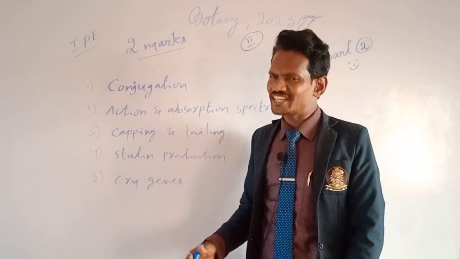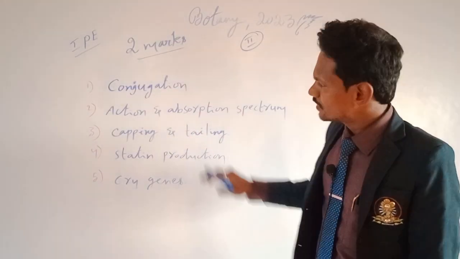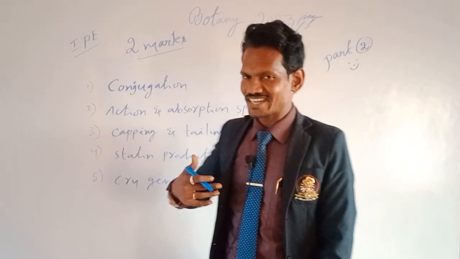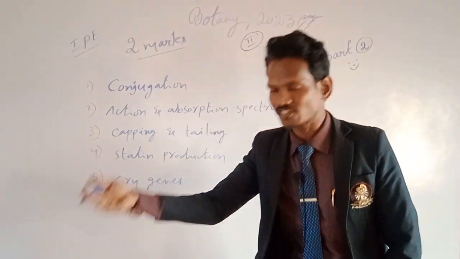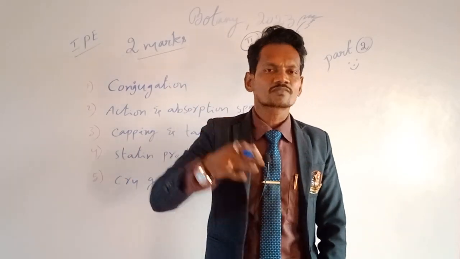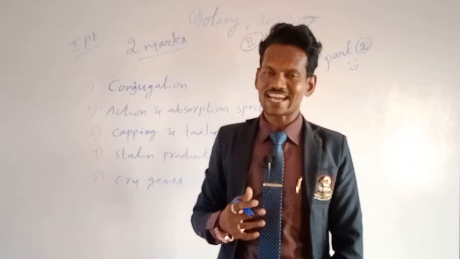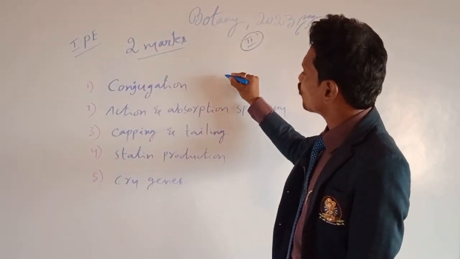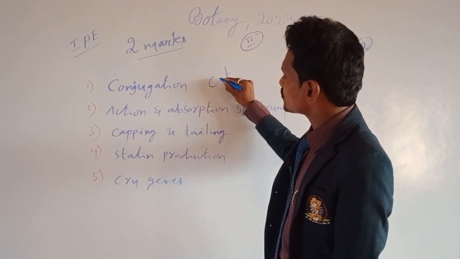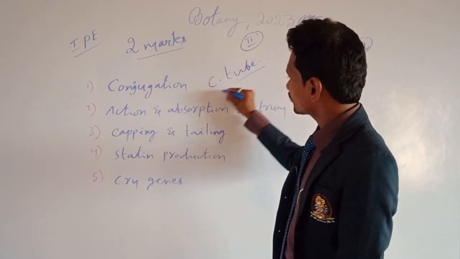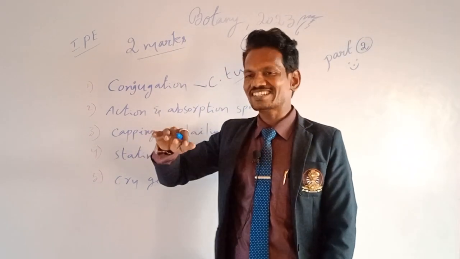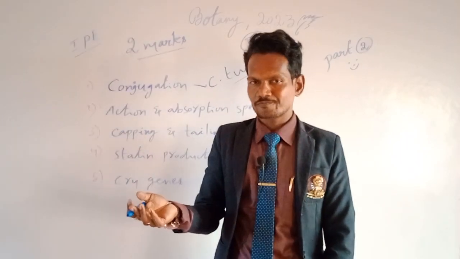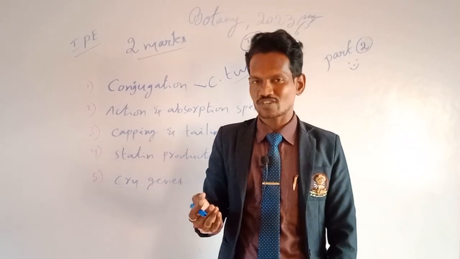First one is conjugation. From the lesson bacteria, this was raised. So what is meant by conjugation? Exchanging the genetic material from one bacterial cell to another by direct contact or through a conjugation tube is known as conjugation. So two bacterial cells exchange the genetic material, that is known as conjugation.